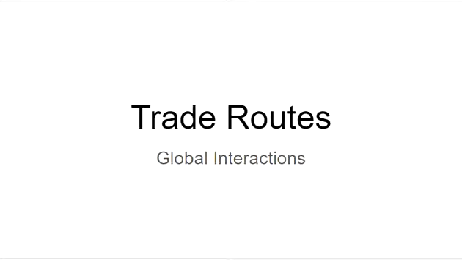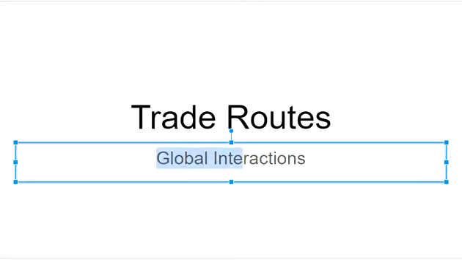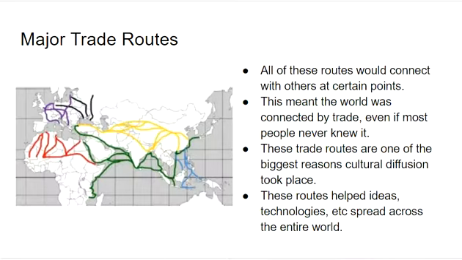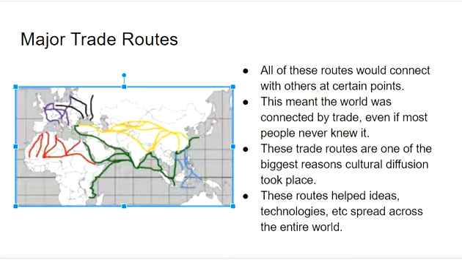We're going to look at the same trade routes that we looked at in class, and we're going to look a bit further about the global interactions that they caused and the result of those global interactions. To recap, here on the left is a picture of some of the trade routes that we looked at in class. The Trans-Saharan, the Oceanic trade routes, the Indian Ocean trade routes, and the Silk Road. So all of these trade routes connected with one another at some point. So this meant that the world was being connected, even if the people didn't really know it.